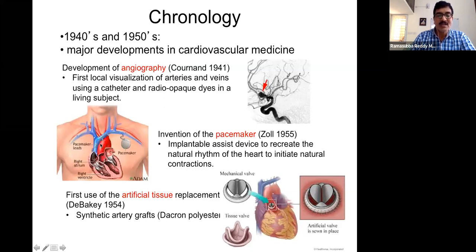So that is the coronary artery, which comes just out of the aorta and supplies blood to the entire heart muscle, because the heart muscle also requires food, or maybe the oxygen and nutrients, for functioning.